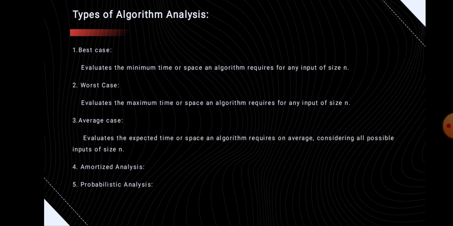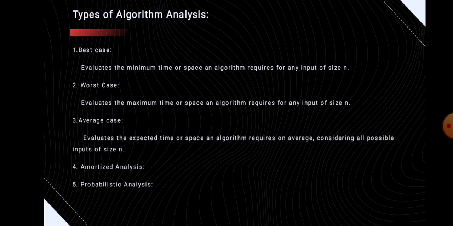Next is average case. Average case evaluates the expected time or space that an algorithm requires on average, considering all possible inputs of size n. That means in the average case we take all the random inputs, calculate the computation time for all inputs, and then divide it by the total number of inputs. That means the average case equals the sum of all case times divided by the total number of cases. In that way we can compute the average case.